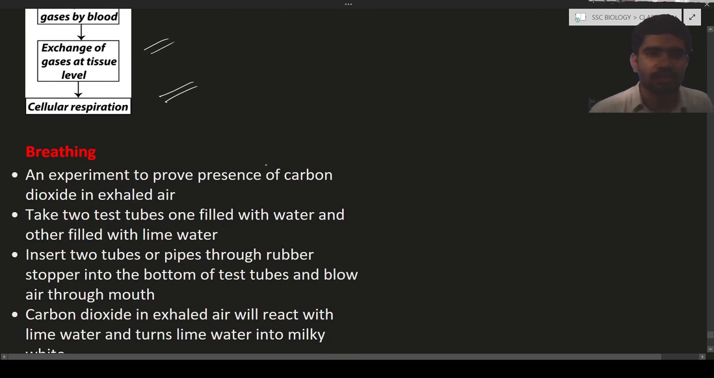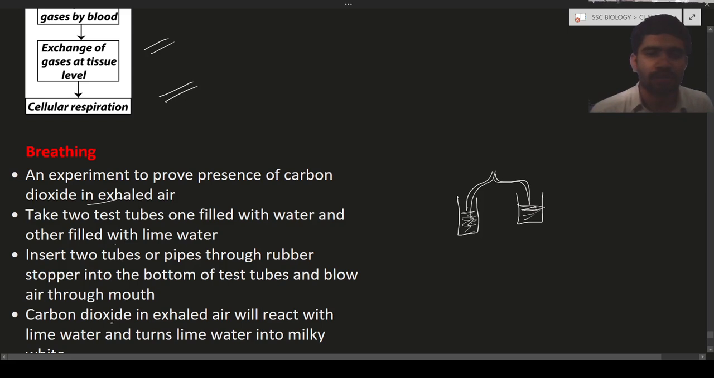Next is breathing. Here is an experiment to prove the presence of carbon dioxide in exhaled air. In this we have to take two test tubes, with pipes inserted in the two test tubes. One is filled with water, another is filled with lime water. Insert the pipes through the rubber stopper into the bottom of the test tubes and blow air with the mouth.